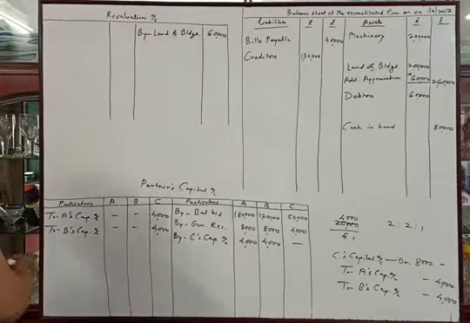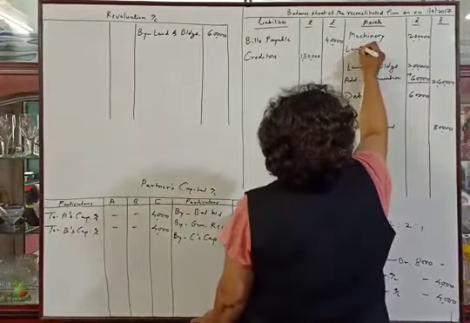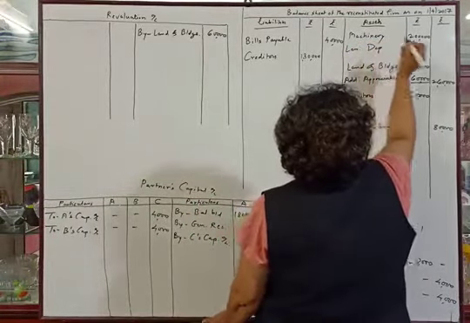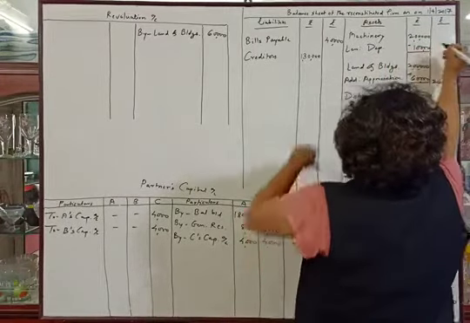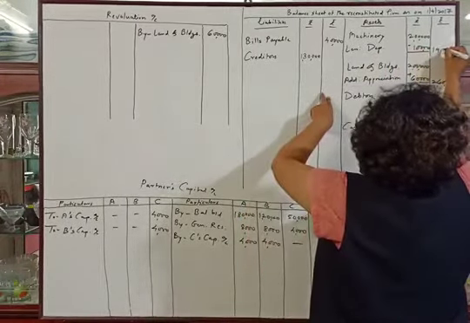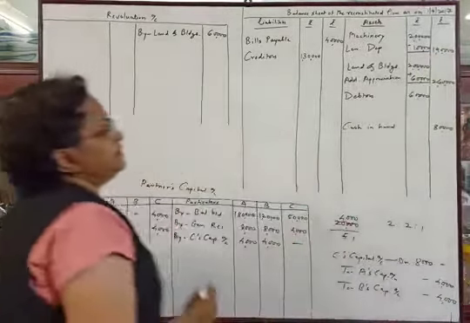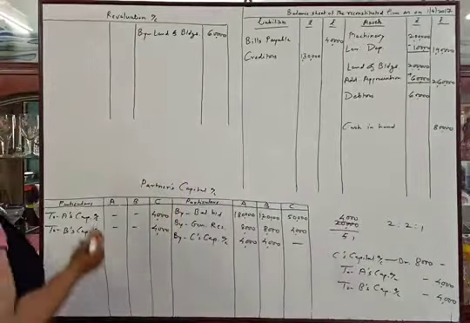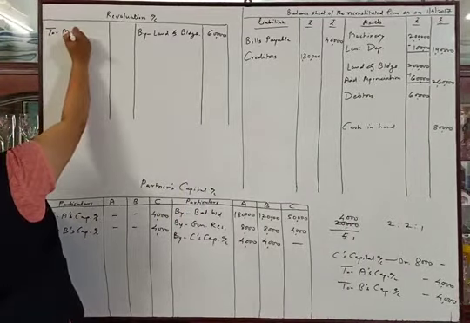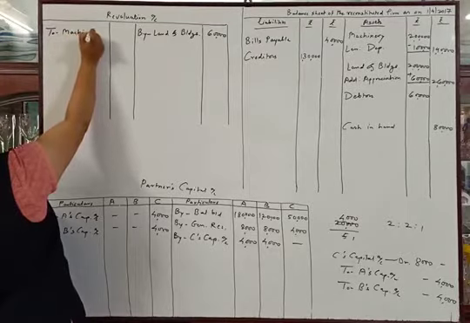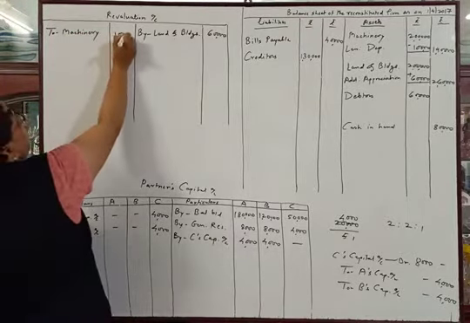Now the next adjustment is given. Machinery is to be depreciated by rupees 10,000. So we will deduct the depreciation from machinery. Less depreciation 10,000. The outer column amount will be 1,90,000. And depreciation on the asset will be a loss of the firm. So it will be recorded here. To machinery, the amount will be rupees 10,000.